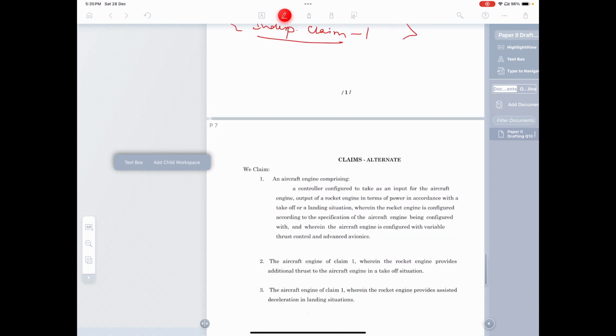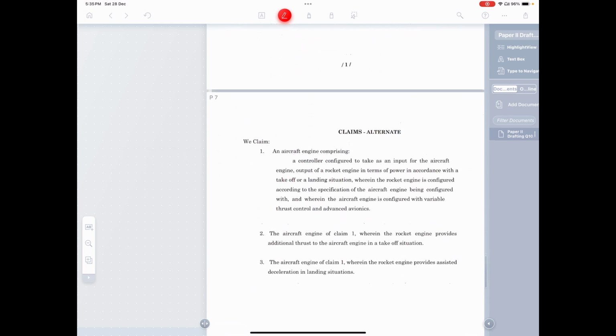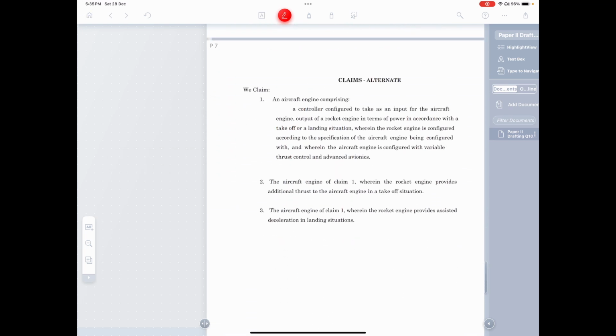What I have done is I just took claim 2 over here and added it to claim number 1. So the controller has come over here, and everything else remains the same. And you see this? This is now claim number 1 only, not dependent on claim number 1.